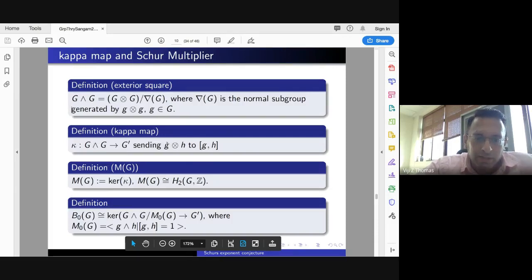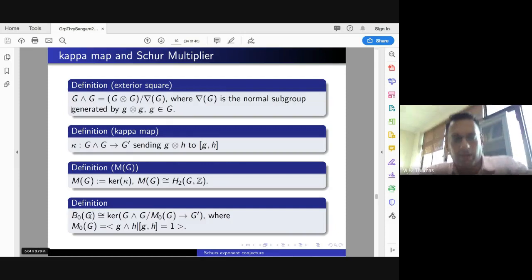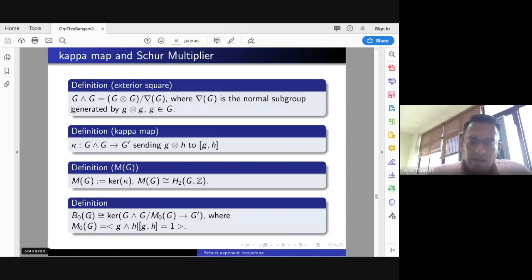G exterior H is taken to the commutator, but here I am modding out by things that are already going to 1. So I have a well-defined map from G exterior G modulo M0(G) to G prime, and the kernel of this map is called the Bogomolov multiplier. It's related to a rationality problem by Noether, and I will later tell you how it's related to our problem.